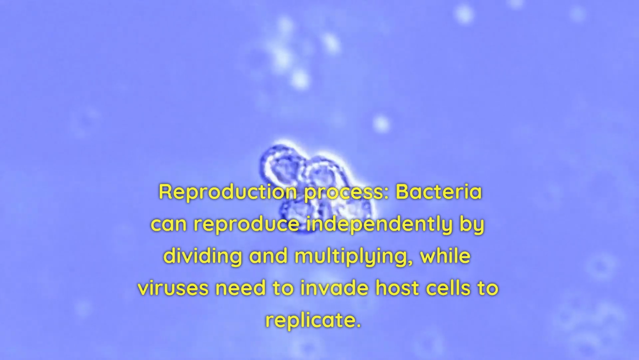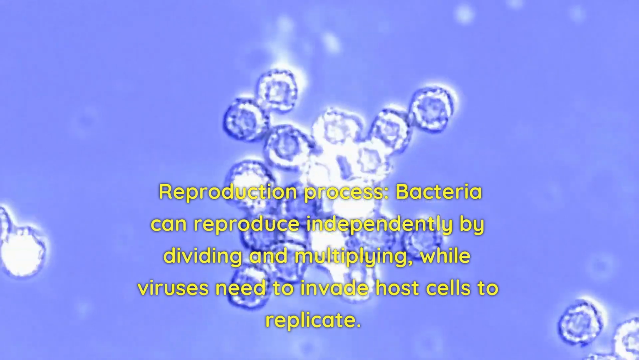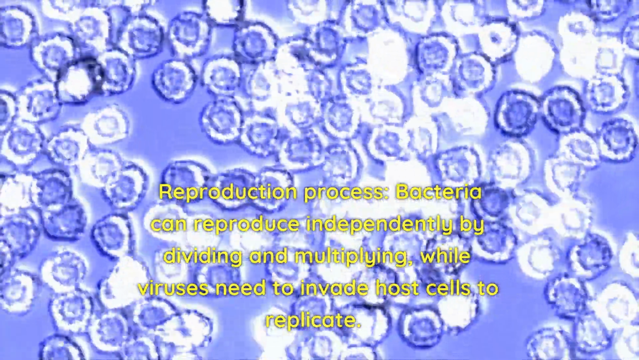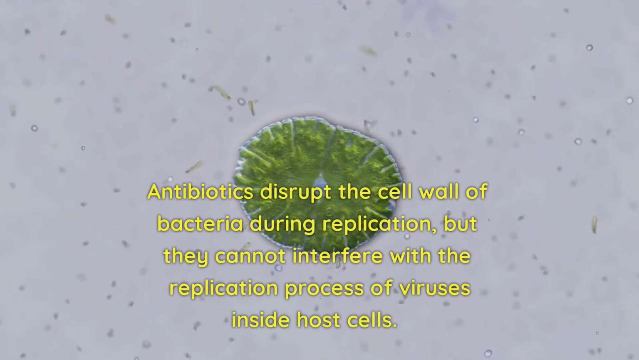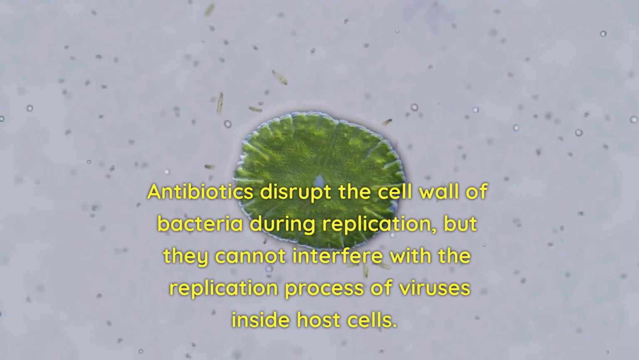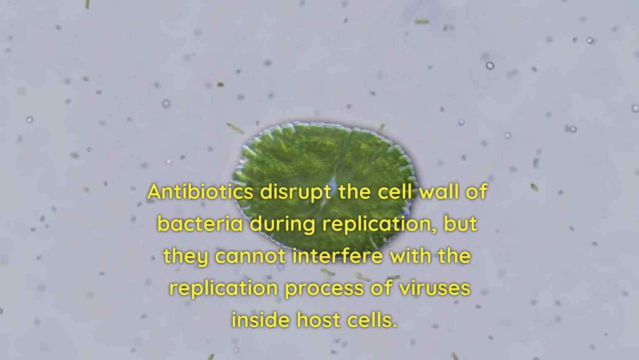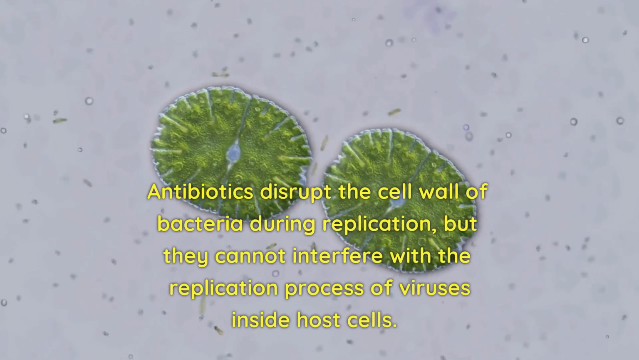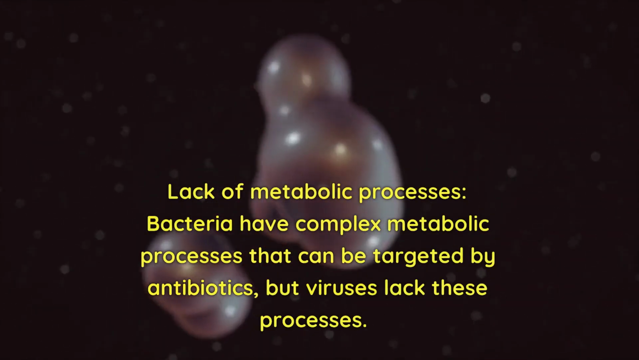Reproduction process. Bacteria can reproduce independently by dividing and multiplying, while viruses need to invade host cells to replicate. Antibiotics disrupt the cell wall of bacteria during replication, but they cannot interfere with the replication process of viruses inside host cells.